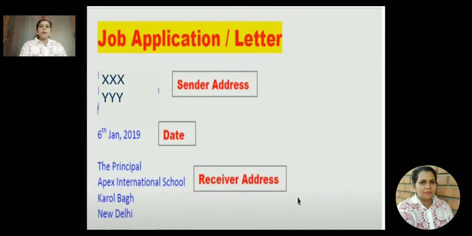Now let us go deep into the format of job application with a biodata. First, as I told you, you are supposed to mention the sender's address, that is your address, as XXX and YYY. This is constant in your application. The next is date. When you write the date, it has to be 6th Jan 2020 or 19, depending on the advertisement mentioned in the question paper or in your book. Then the receiver's address will be there in the question itself.